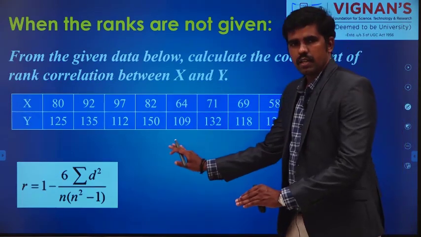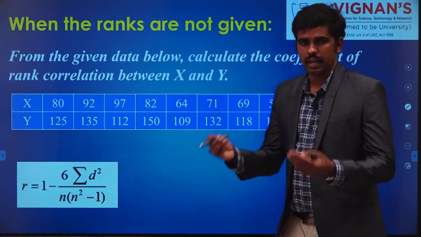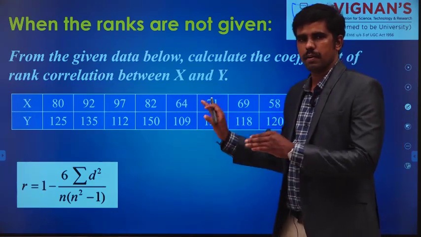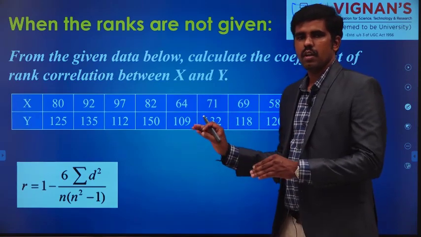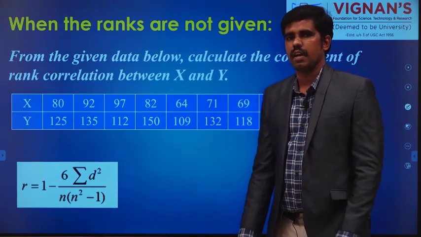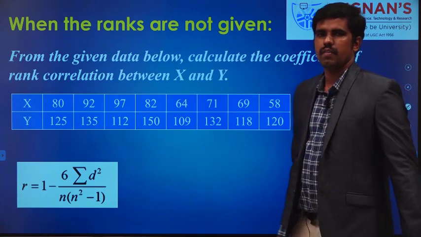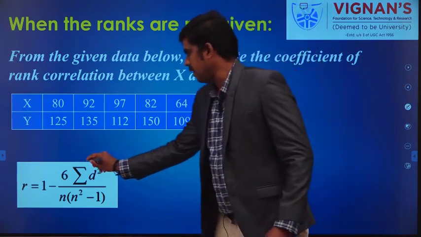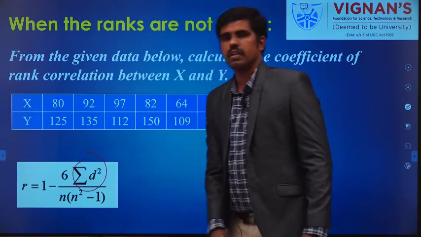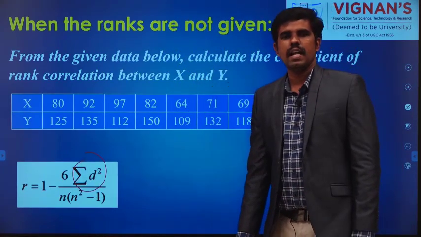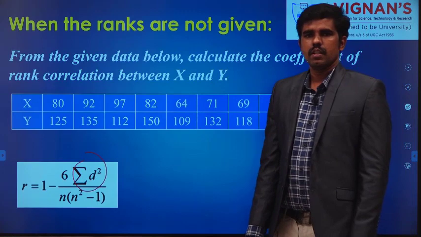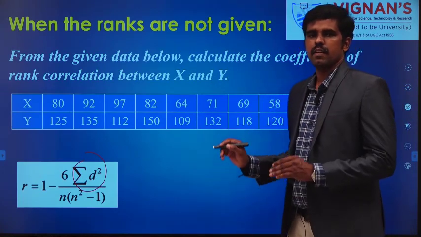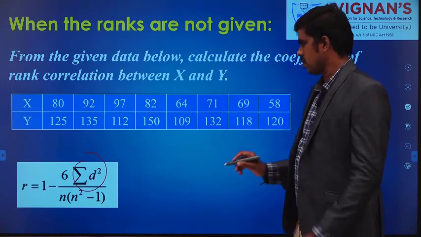So values are given. I have to assign the rank for these values, based on their performance, based on their values. How to assign? I will explain it to you. If I know the rank only, I can find this summation D square. Then only I can find the value of summation D square. So I need rank. I am going to give the rank based on their values.